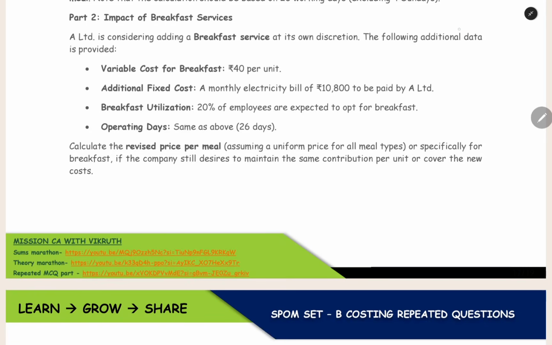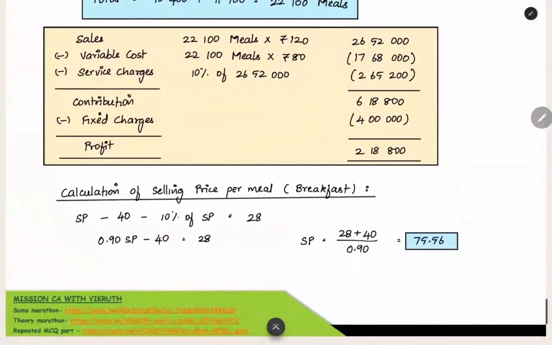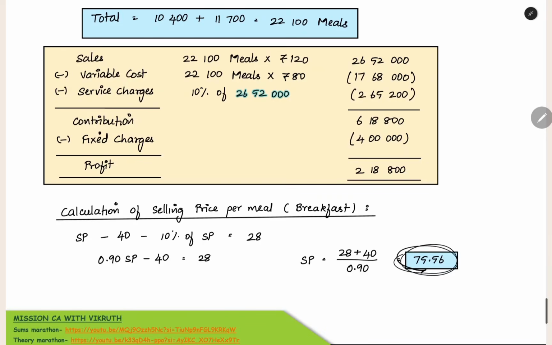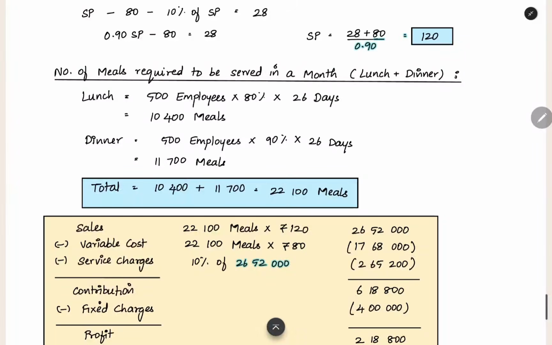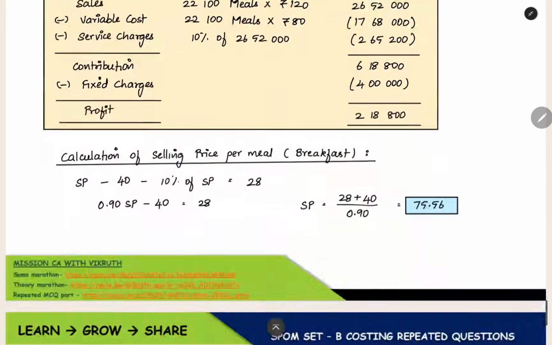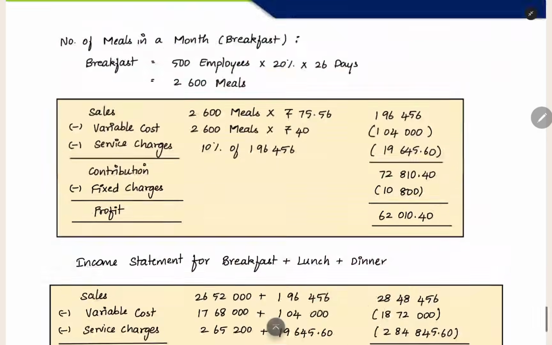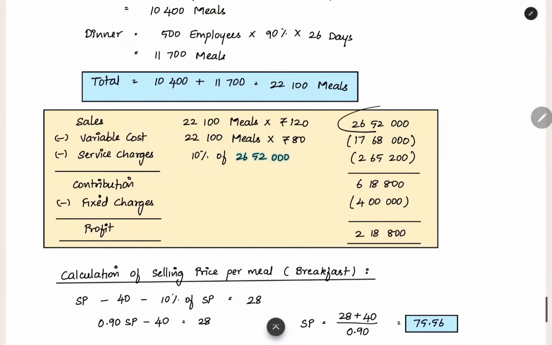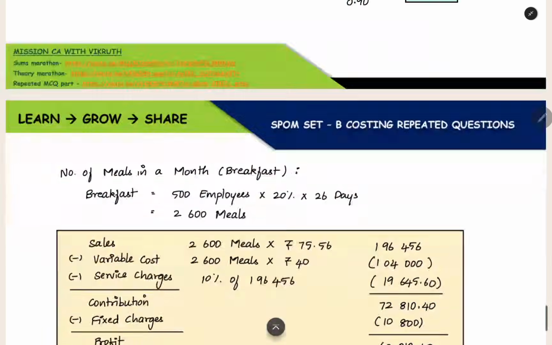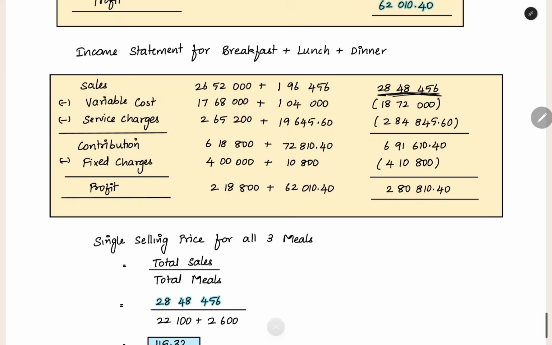Now we can see what will be the selling price when you want a uniform selling price for all the three meals. If you want to earn 28 rupees contribution, what should be there? You should recover this much at least for breakfast, and you have to recover this much at least for the lunch and dinner. So when you do this much sales only, you will be able to get the contribution. So when you see the total sales, breakfast, lunch, dinner, what will be the total sales? For breakfast plus lunch, this will be the revenue. And for dinner alone, you will have separate revenue, 1,96,000. When you add these two, you will get the total sales revenue for breakfast, lunch, dinner. So this is the total sales revenue.